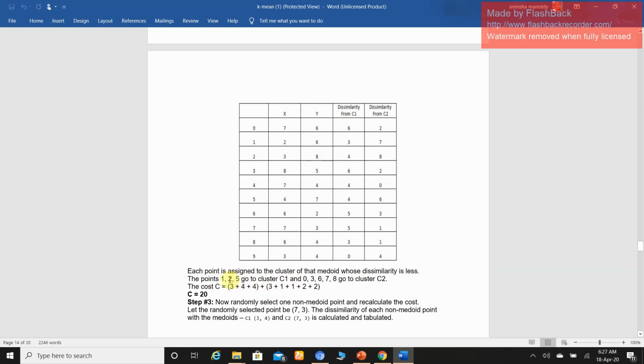Points 1 to 5, where this distance is less, meaning the dissimilarity between these two is less, go to cluster C1. Next, points 0, 3, 6, 7, 8 go to cluster C2.